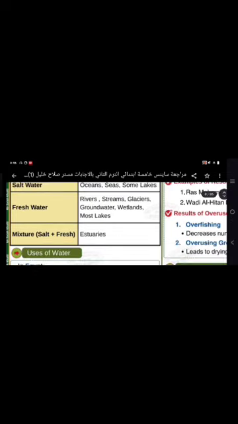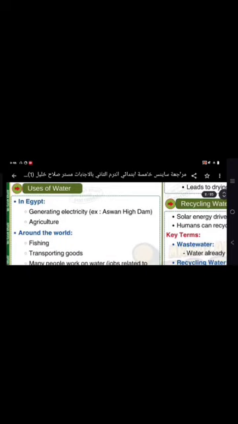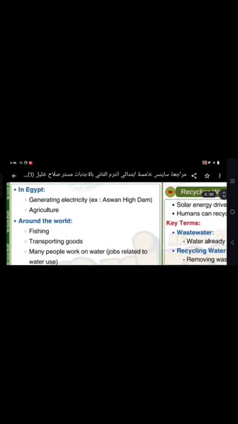We have here the type and examples. The first type, we have salt water like oceans, seas, and some lakes. Fresh water like rivers, streams, glaciers, groundwater too, wetlands, and most lakes. A mixture, or a combination of both of them, estuaries.